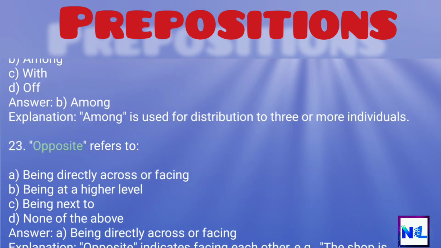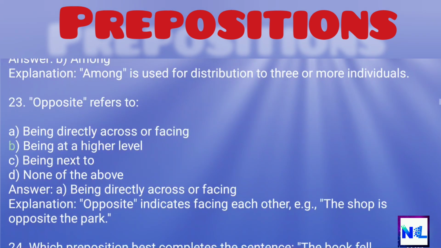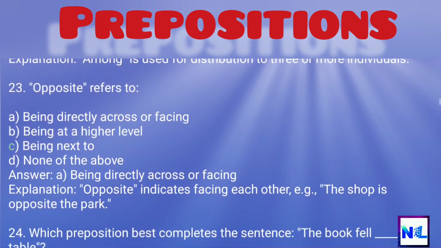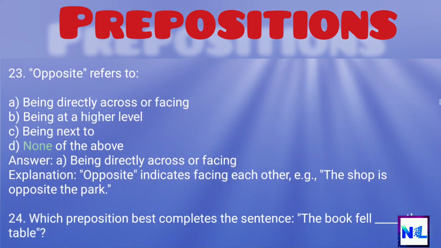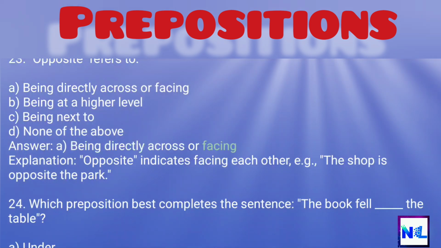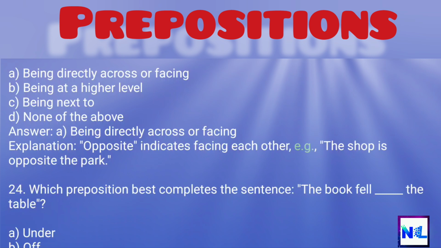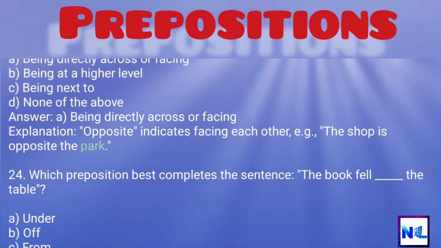23. Opposite refers to A. Being directly across or facing, B. Being at a higher level, C. Being next to, D. None of the above. Answer: A. Being directly across or facing. Explanation: opposite indicates facing each other, e.g., the shop is opposite the park.